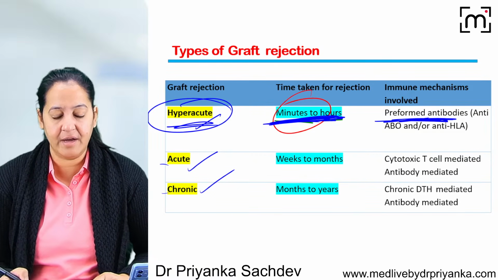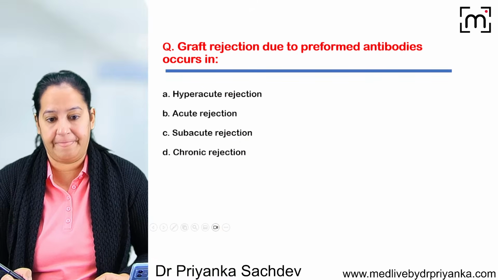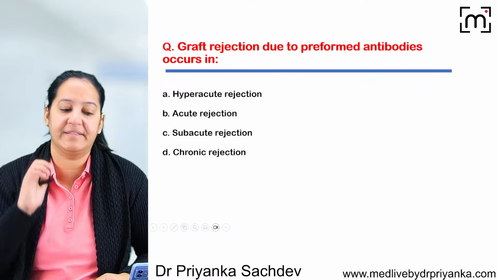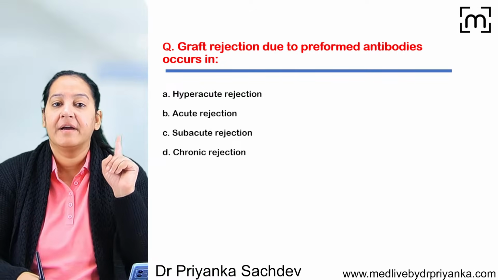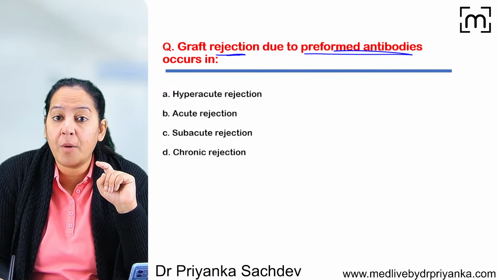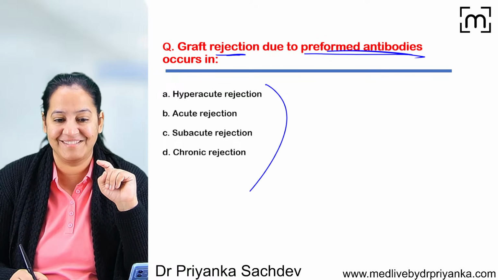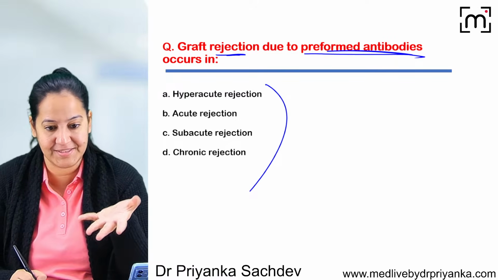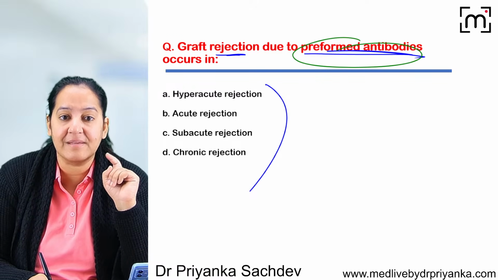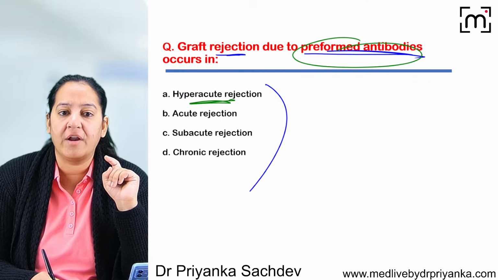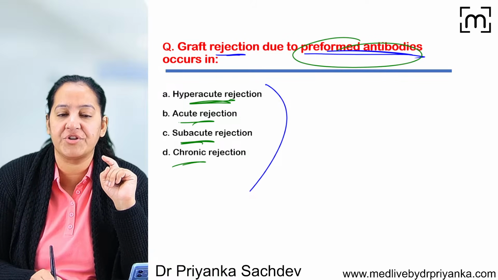Now let's come on to the acute and the chronic. For that you have to understand the mechanism, we will come to that. First read this question and tell me the answer. Graft rejection due to preformed antibodies occurs in what? It is a very common question. I guess everyone knows the answer right now. Preformed antibodies occur in hyperacute rejection, acute rejection, subacute rejection or chronic rejection?